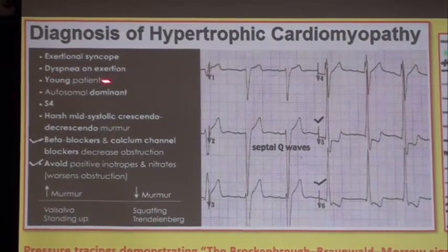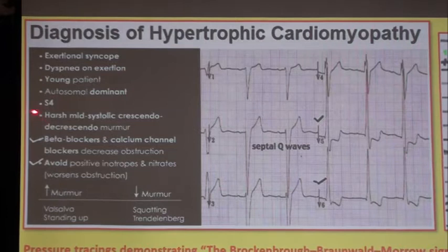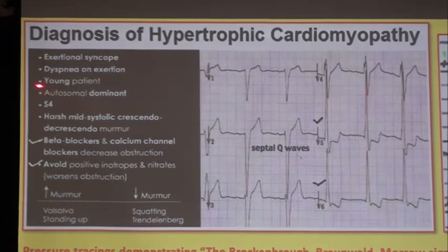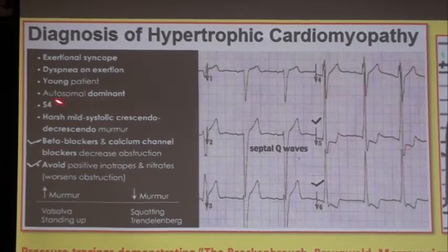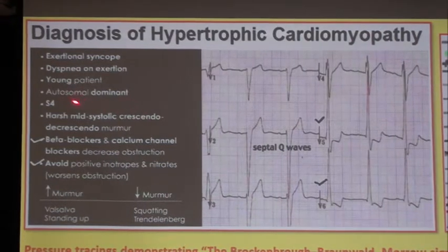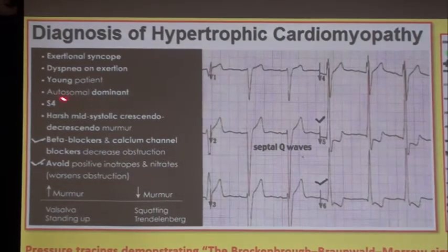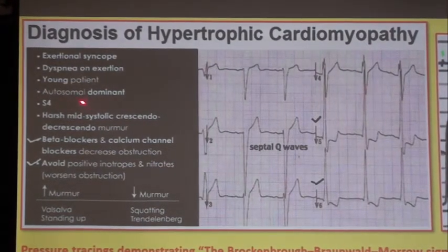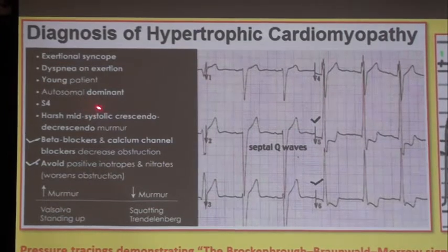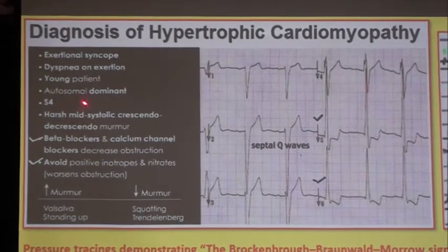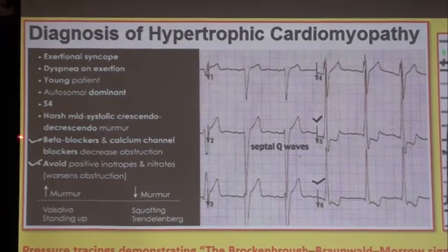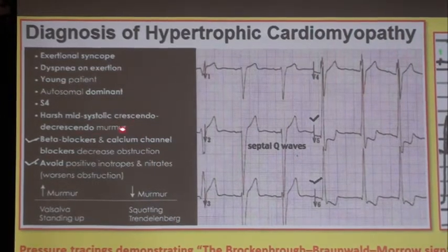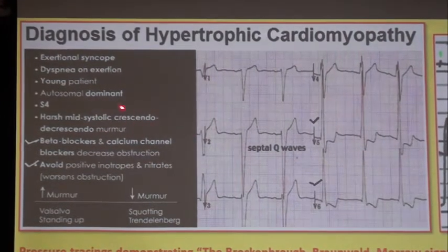Second point. Third, the patient will always be young. Then autosomal dominant, seen by the Mendelian law. Then you will see in the heart sounds, because the ventricle is thickened, there is moderate LV volume depletion, and when the blood flows from LA to LV, it produces a thickened wall S4. Then a mid-systolic crescendo-decrescendo murmur is heard.